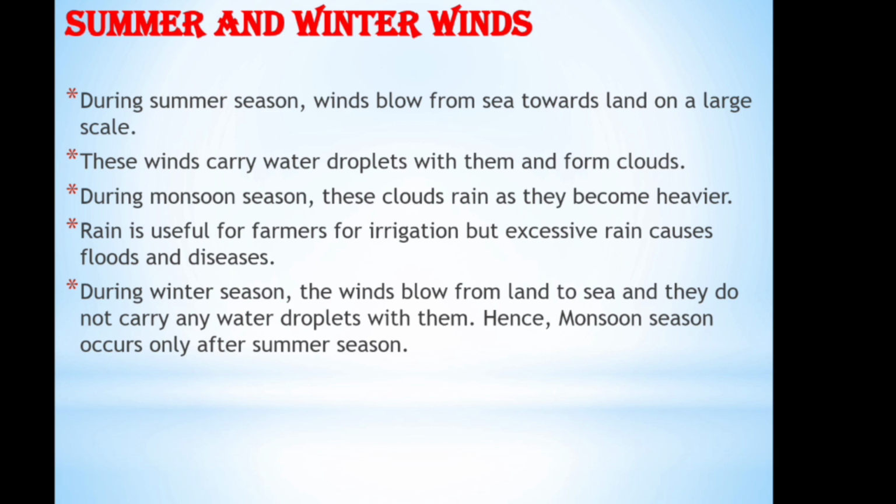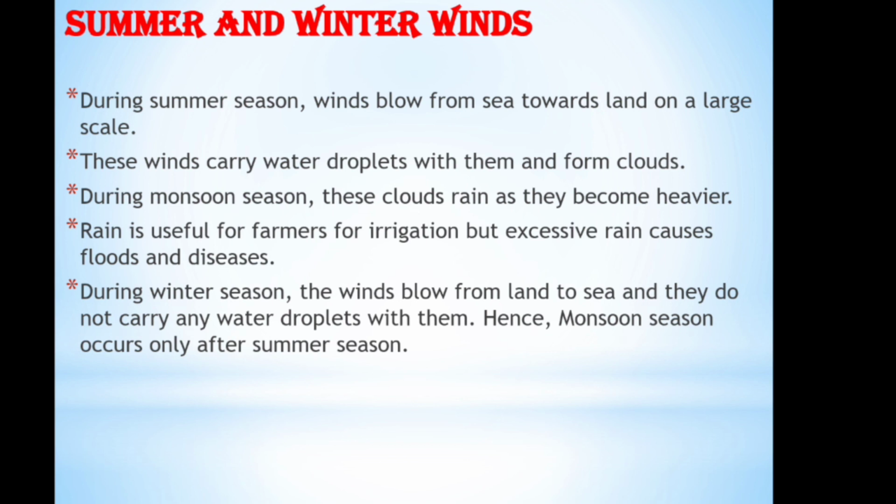And what will happen during the winter time? During the winter season, the direction of the wind gets reversed. The wind blows from the land to sea due to the difference in temperature between the land and sea. This happens because during winter, the land cools down faster than the water in the ocean. So, the temperature of the water in the ocean is higher than that of the land.